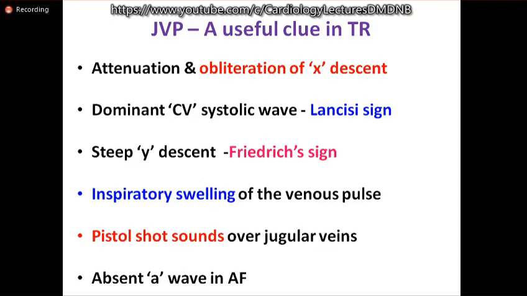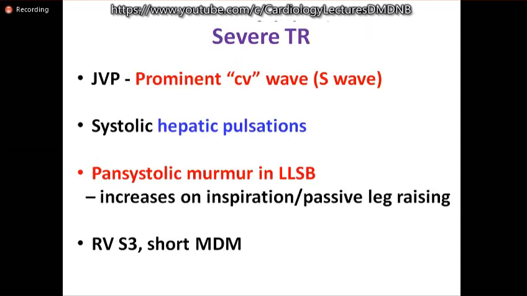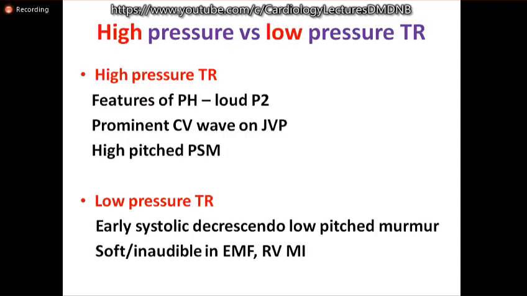JVP is a useful clue. There will be a dominant CV wave, also called the S wave, the Lancisi sign. Whenever there is a prominent V wave, we get a steep Y descent, and there may be inspiratory swelling of the venous pulse. If you auscultate, you may get a distal short sound. What are the findings in severe tricuspid regurgitation? Prominent V waves, systolic hepatic pulsations, and a pansystolic murmur in the lower left sternal border, which increases on inspiration and passive leg raising. There may be RV S3 and a short LV mid-diastolic murmur because of increased flow.